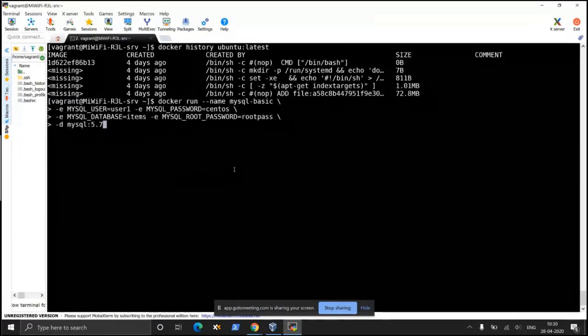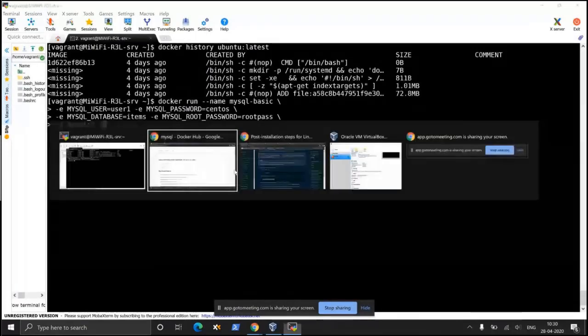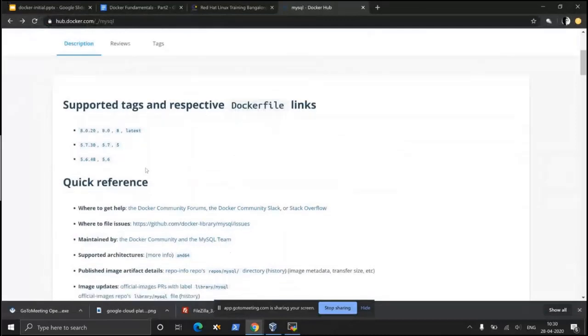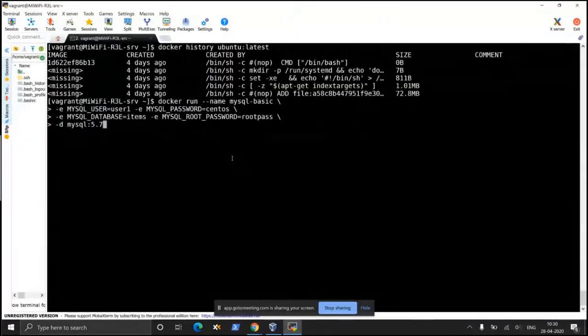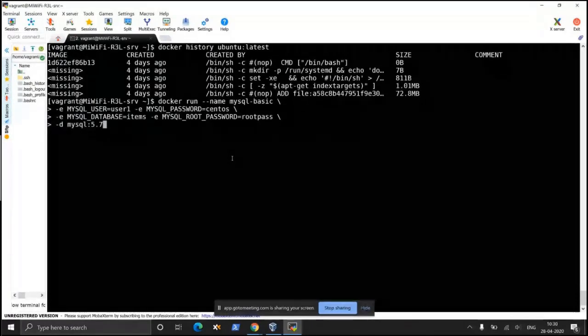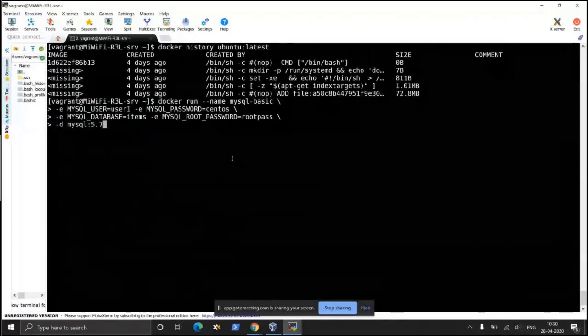Okay, so this is the way you can install or use any version of MySQL container that is available at least in Docker Hub. From Docker Hub itself, you can verify what are the versions of MySQL that are available. Because in MySQL version 8, a massive amount of change has taken place. So some of the SQL commands, basic commands, may not conform to the commands that you pass on here.